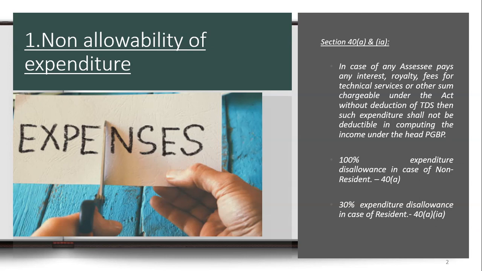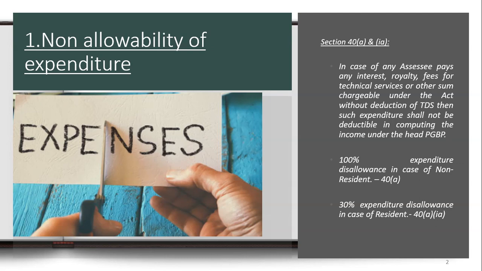What if an assessee did not deduct the TDS? Who is liable to deduct the TDS under the Act? Then Section 40(a)(ia) says disallowance of an expenditure incurred. So 100% of expenditure is disallowed in case of non-resident, and 30% is disallowed in case of resident payment.